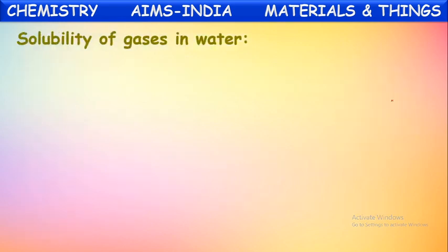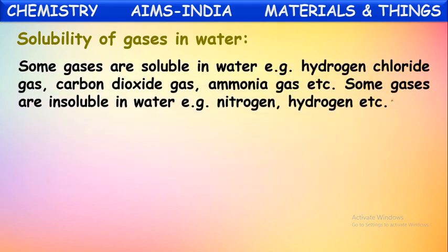Next, let us see the solubility of gases into water. We have seen some solids and liquids. Even gases are of two kinds based upon the solubility. We can sort them into two kinds: soluble gases and non-soluble gases. Let us see them here. Some gases are soluble in water. Example: hydrogen chloride gas, carbon dioxide gas, ammonia gas, etc. These gases are fairly soluble in water. When these gases are passed into water, they dissolve into water. Such gases are called soluble gases.